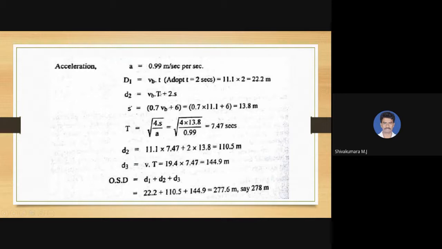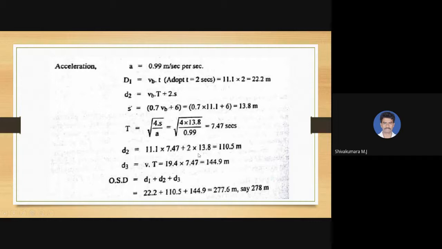And the total time for this overtaking process can be calculated using the formula T equals root of 4s divided by a, where s is 13.8, which is calculated, and a is given as 0.99. If we substitute, we get 7.47 seconds as the time required for the overtaking process. So d2 is vb into T, that is 11.11 into 7.47, plus 2 times s, where s is 13.8 meters.